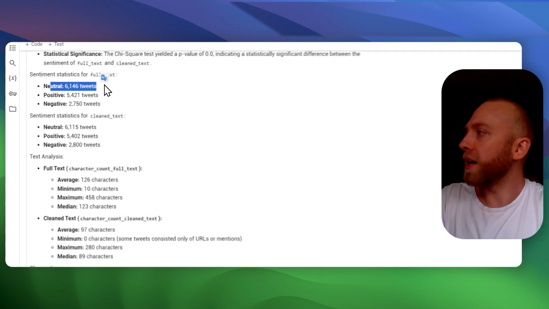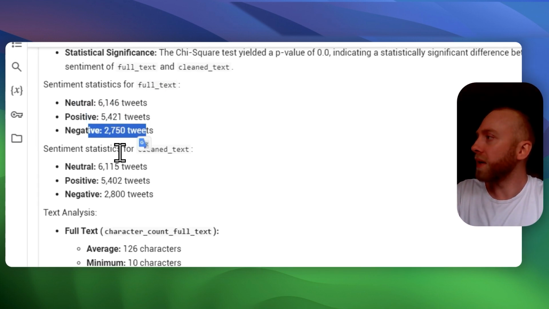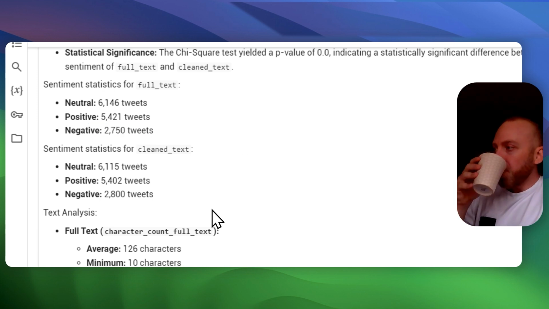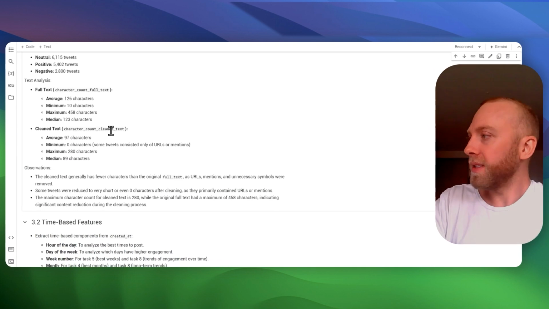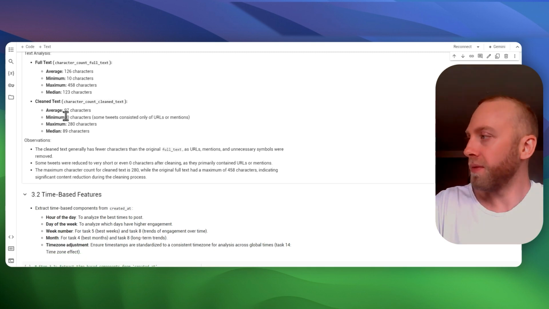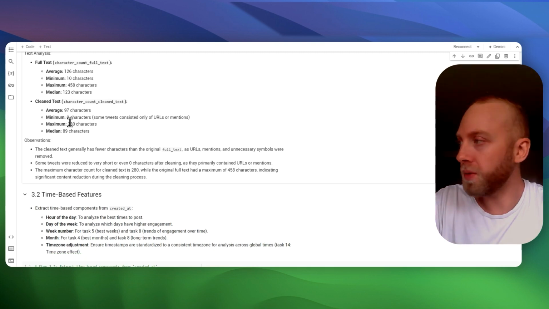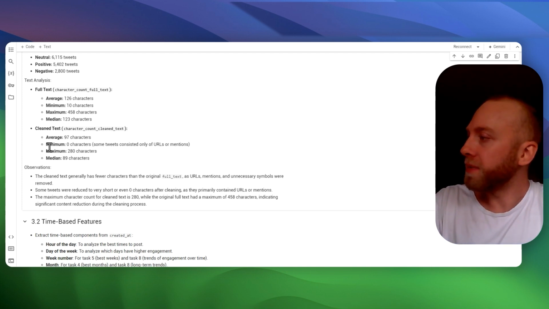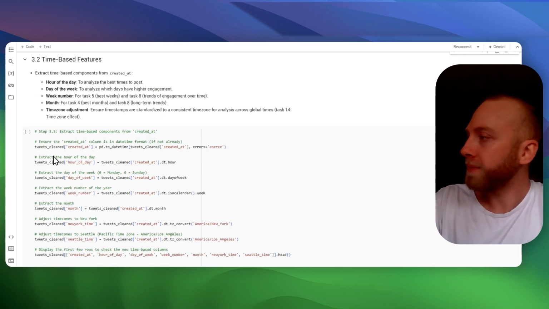So again, an overview of our sentiment analysis and our text analysis: the number of characters per tweet, some statistical averages, min, max, and medians of that.